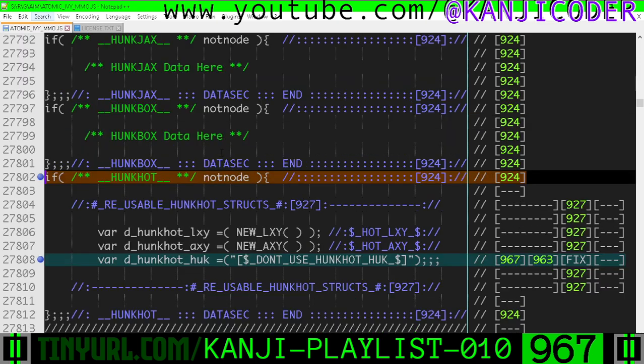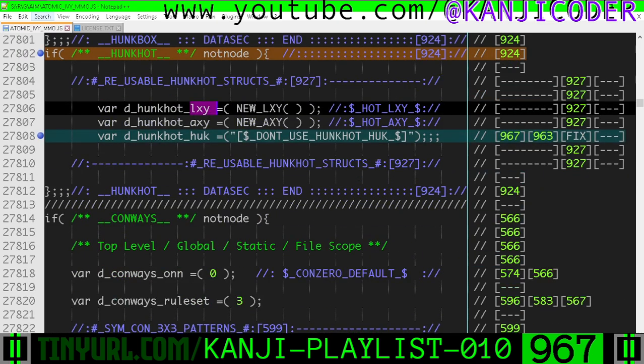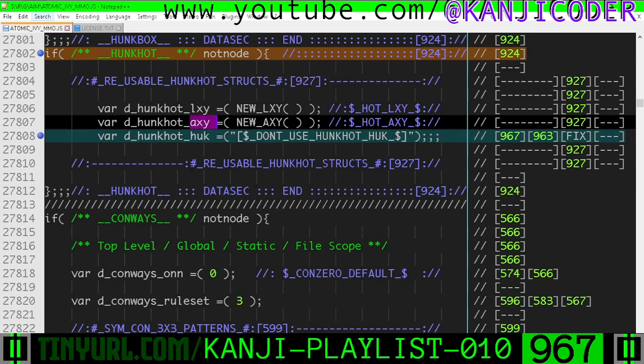Data by system right in here. Hunk hot. See this thing? We still need local level X and Y and the AXY branches of our explosion, but we don't need this thing anymore. We got, this is a monkey wrench macro now. We're not gonna use this thing.